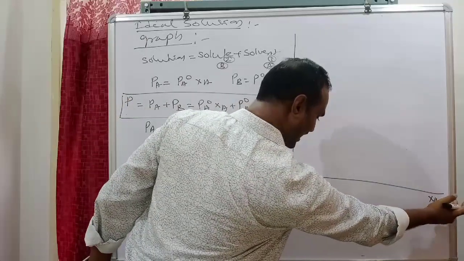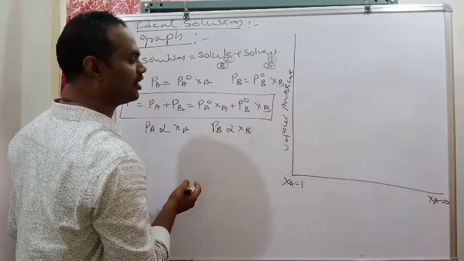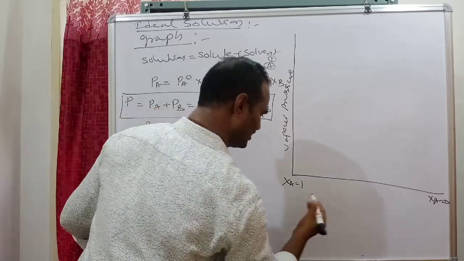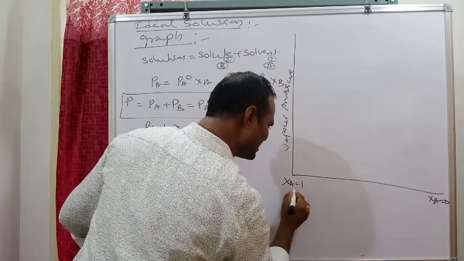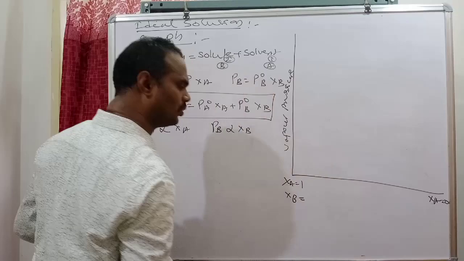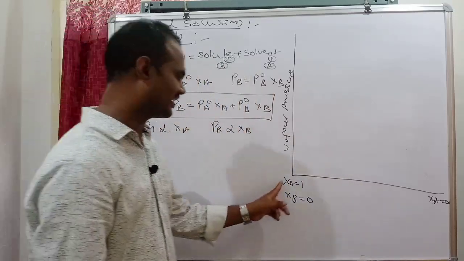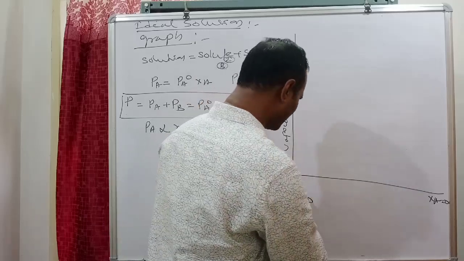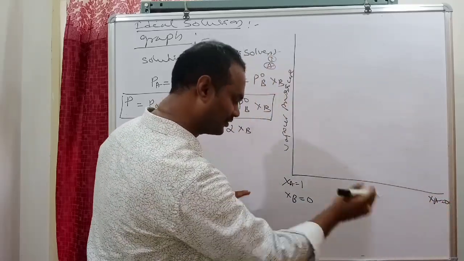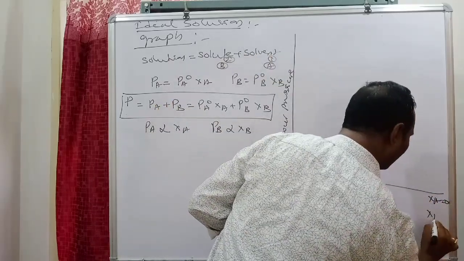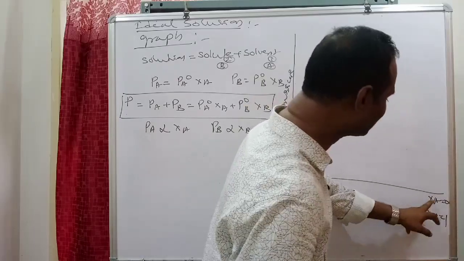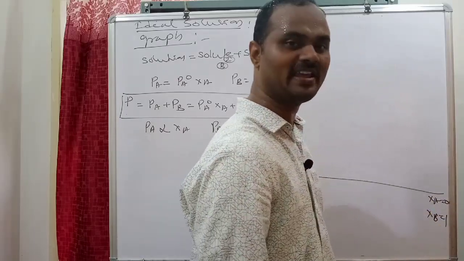From right to left, the mole fraction of A component increases. Next, if XA is equal to 1, XB must be equal to 0, because the sum of these two is equal to 1. So XA 1 means XB 0. You see, from here to here XA decreases, therefore from here to here what will happen to XB? Increase. Here XA is 0, therefore XB is 1.